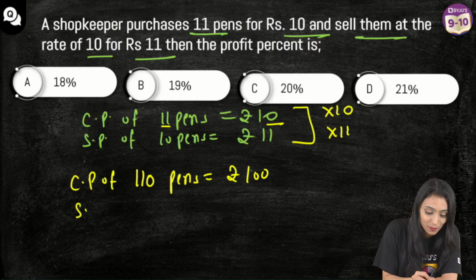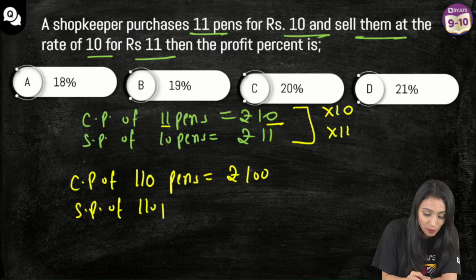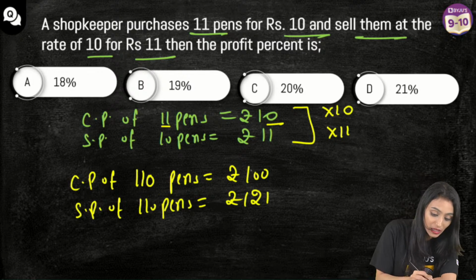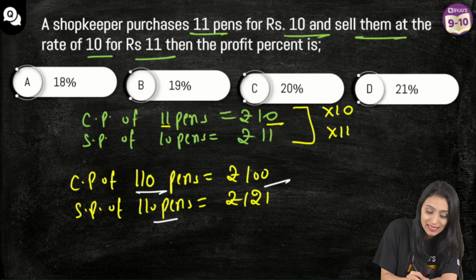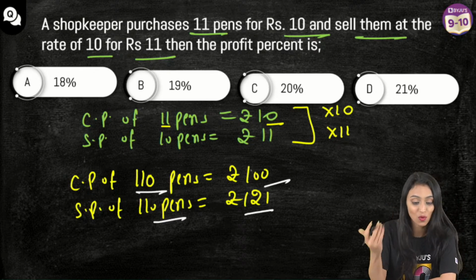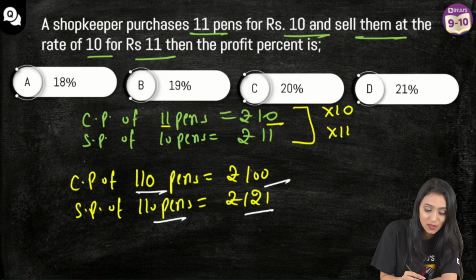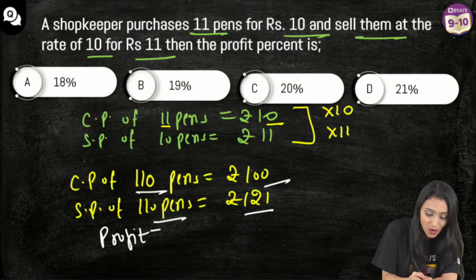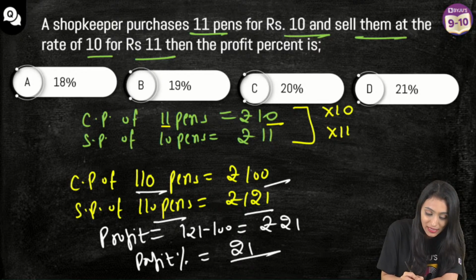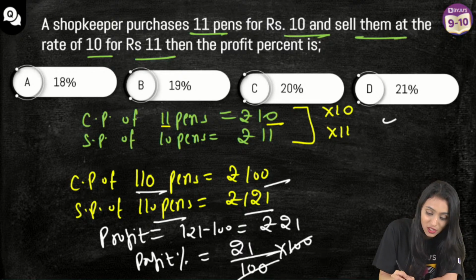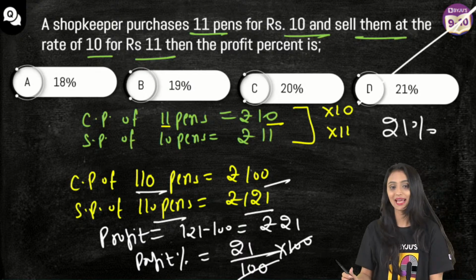Right. So the selling price of 110 pens is going to be rupees 121. Now it is easy for us to compare because the number of pens here is the same. So the cost price of 110 pens is rupees 100. The selling price is 121, which is more than the cost price, so obviously he's in a profit. What is the profit here? Profit is 121 minus 100, that's rupees 21. So profit percent is going to be 21 upon the cost price, 100, into 100. That's going to be 21%. So option D, yes, absolutely.